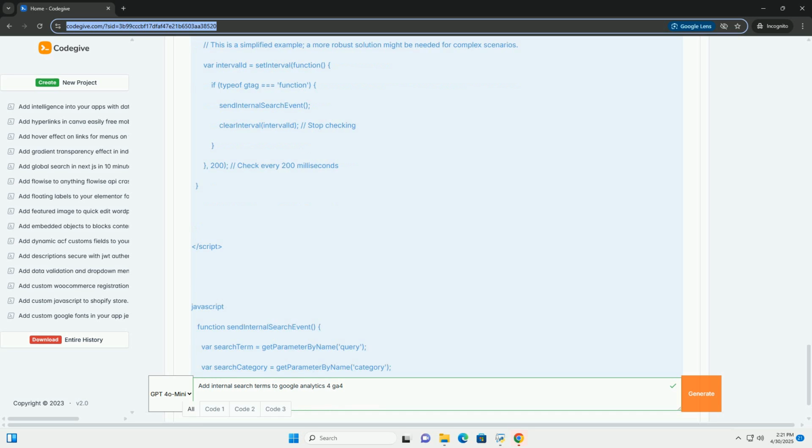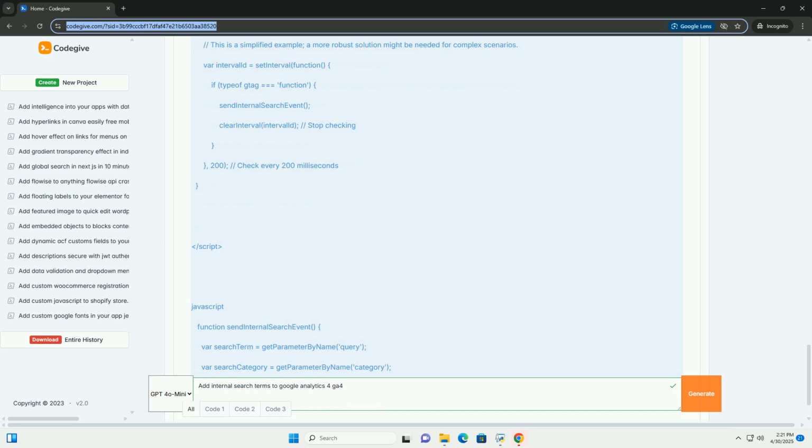D. Create a trigger. This trigger determines when the GA4 event tag should fire. It should fire on pages where a search has been performed. 1. Click in the triggering section of the tag configuration. 2. Click the plus icon to create a new trigger. 3. Choose Page View as the trigger type. 4. Select Some Page Views.